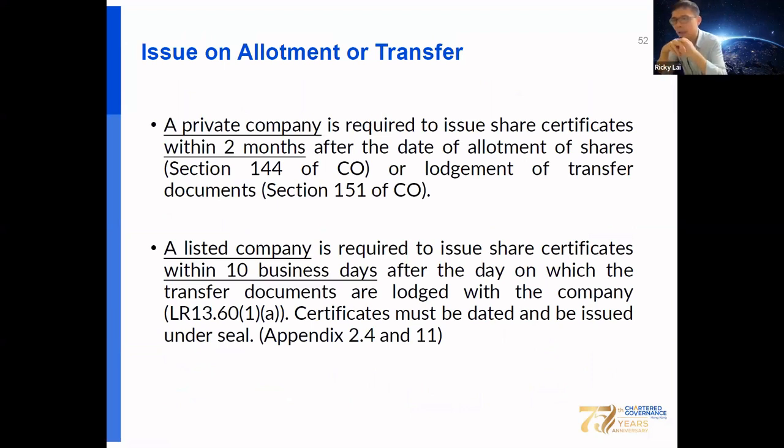So the private company is required to issue the share certificate within 2 months after the allotment day or transfer of shares. For a listed company, the deadline is within 10 business days after the transfer of shares.